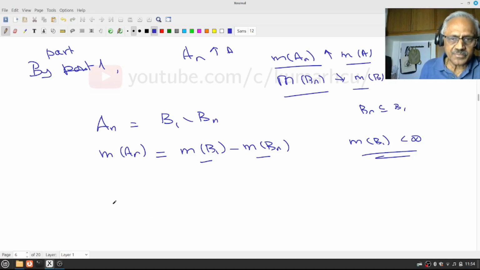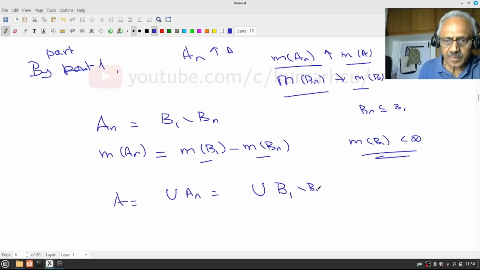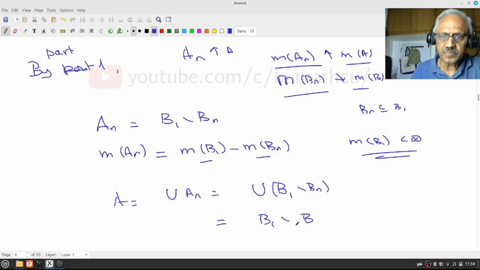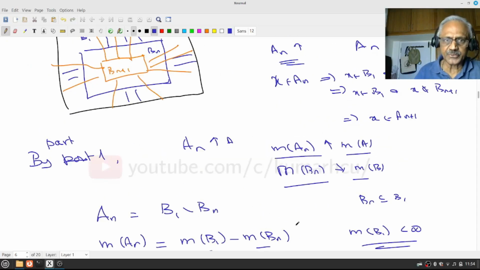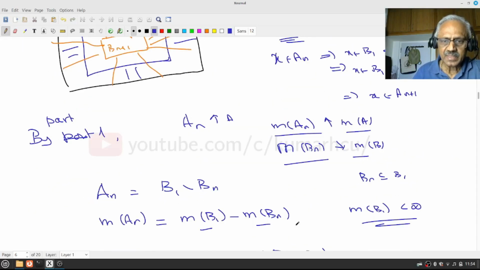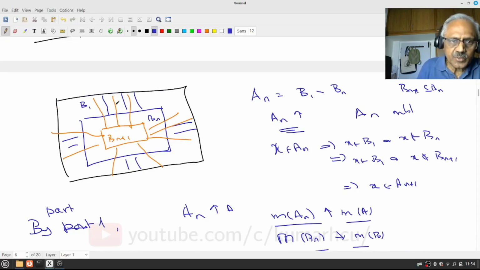Okay, so measure of Bn I had understood. Now let us look at measure of A. What is A? A is union An. And what is An? That is union of B1 minus Bn. I claim this is nothing other than B1 minus B. Again, try to have some kind of intuition. We will prove it rigorously. See, this is my B1 minus Bn, so I keep on shrinking. So what I would expect is that whatever I am throwing out will be common to all my Bn's.